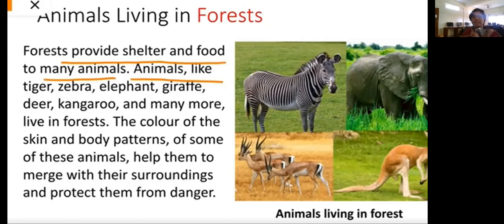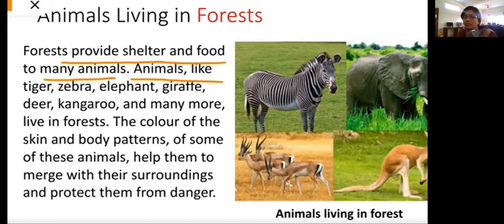The color, skin and body pattern of some animals help them to merge with their surroundings to protect from danger. Now, what does this mean? Have you seen a tiger's color? How does it look? It has brown and greenish shades. So if it sits on grass, you cannot make out whether it's a tiger or grass, because its color matches the background.